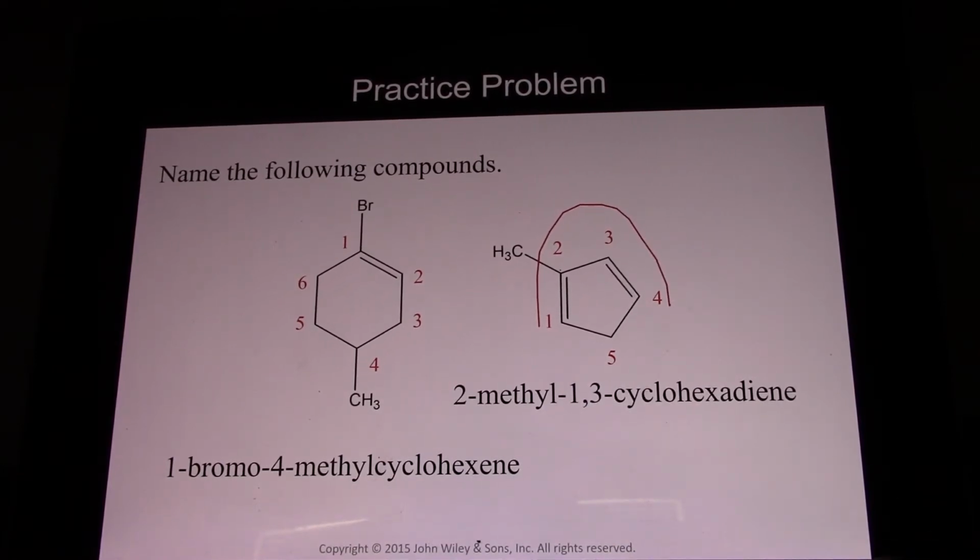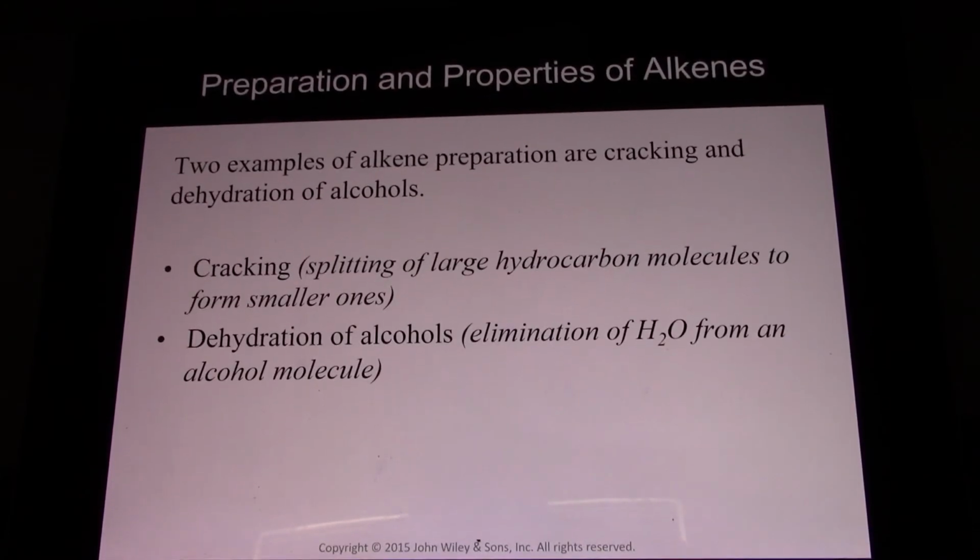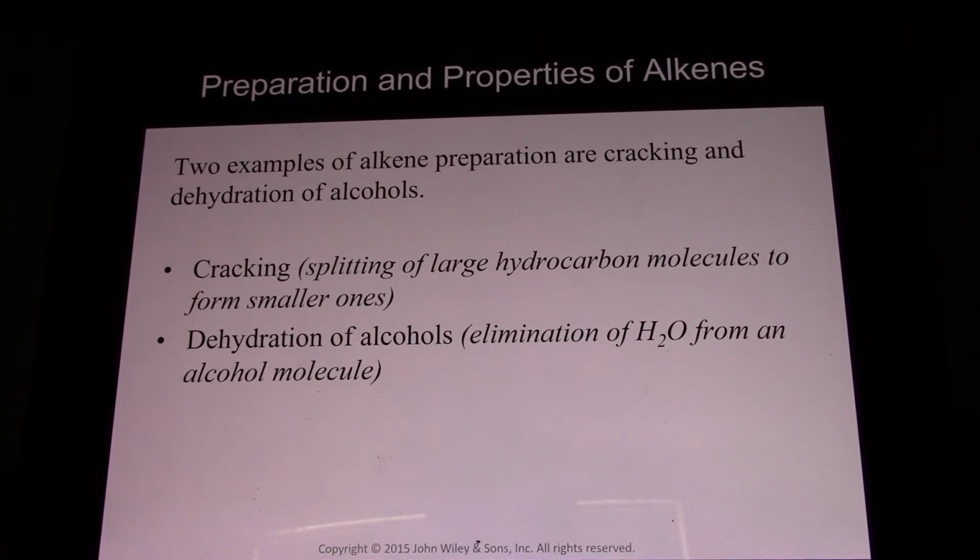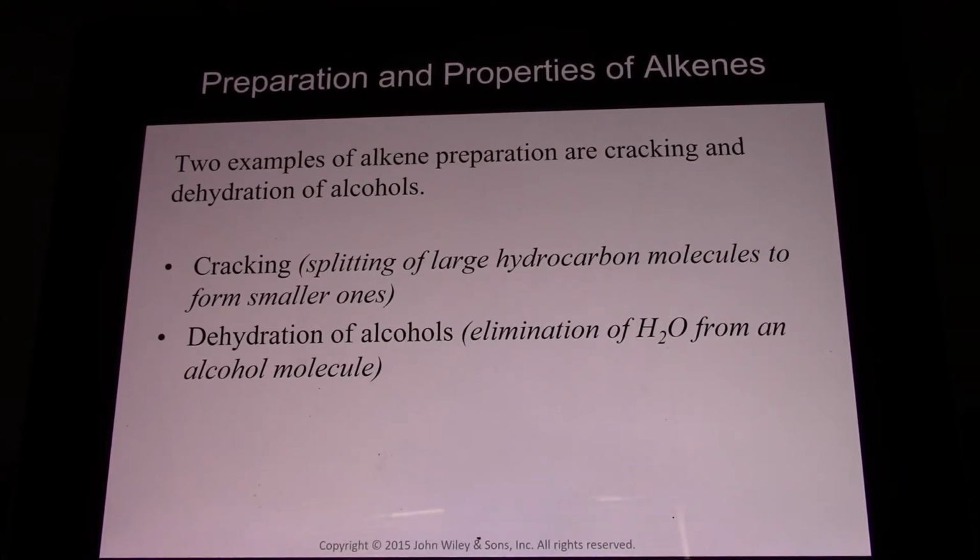Making this carbon 1 would have made this guy 2, 3, 4. It would have been 1,4-cyclohexadiene, which is not as low as 1,3-cyclohexadiene. So in this case, the numbering system for the substituents is always based on the double bonds inside the ring. And that's why this is carbon 2. 2-methyl, 1,3-cyclohexadiene.